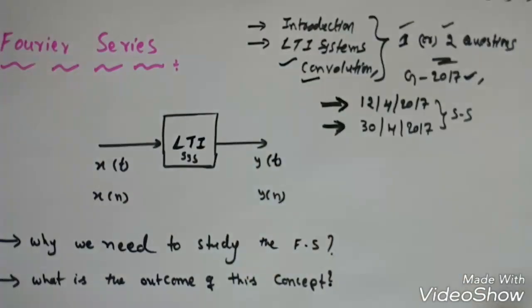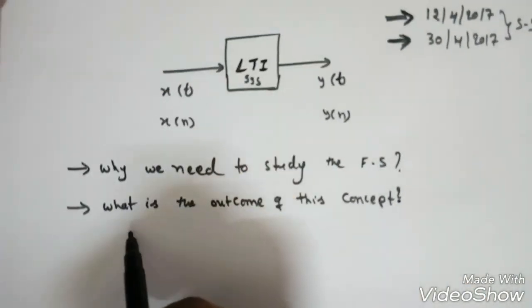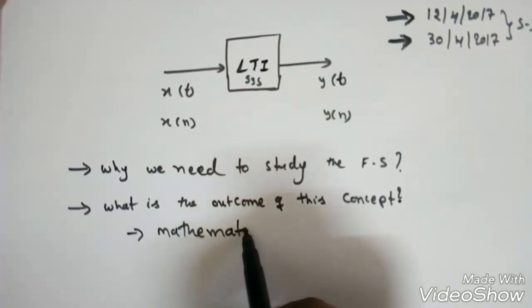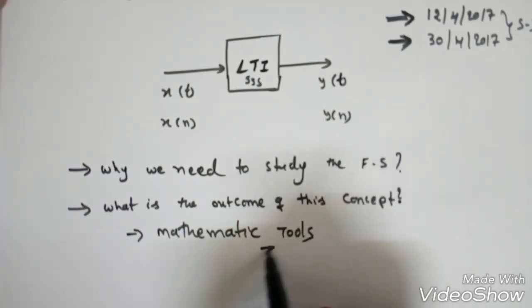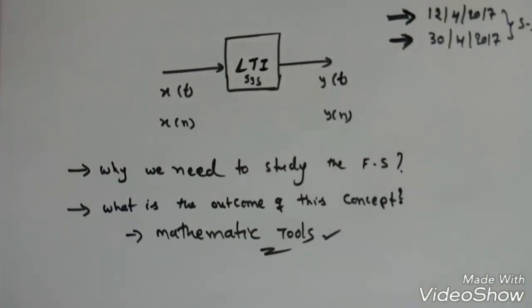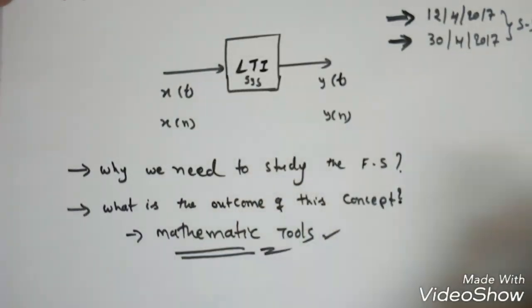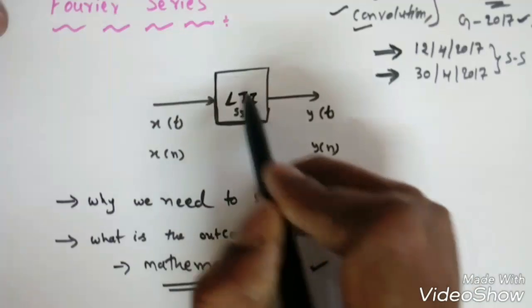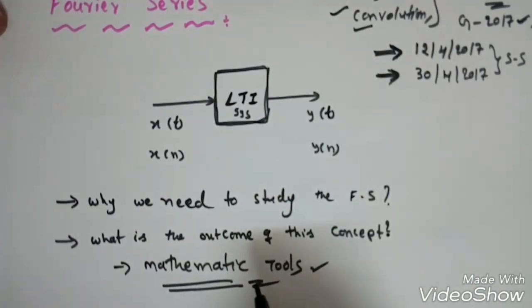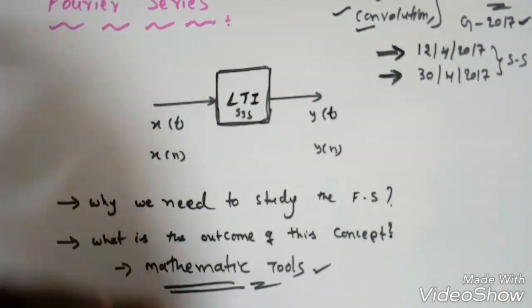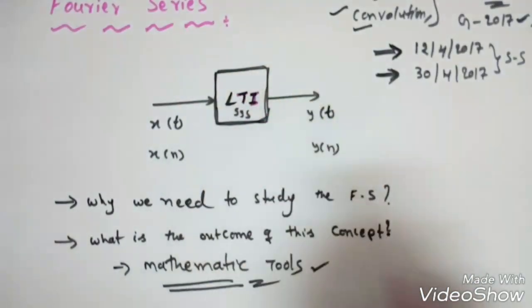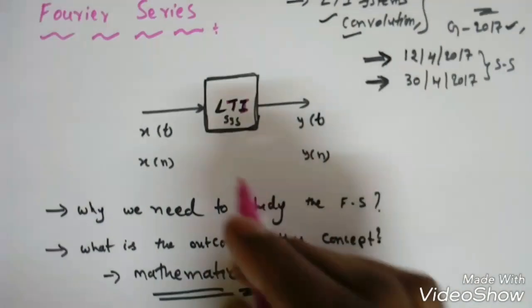Now we need a mathematical tool, right? It may be different transforms or a Fourier series, etc., to find the response of the system. Suppose I'm having a system which is an LTI system, that is, a linear time invariant system, right? Why do we always say linear time invariant system? Why are other systems not useful?